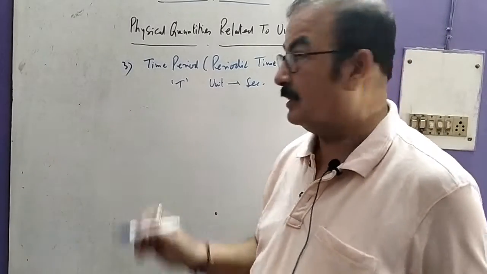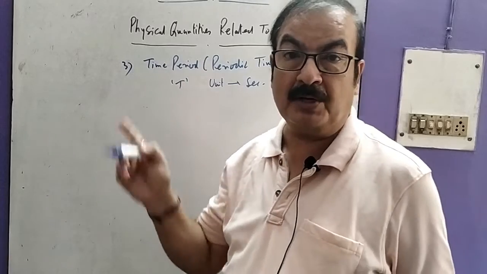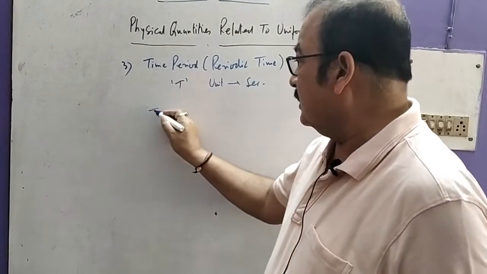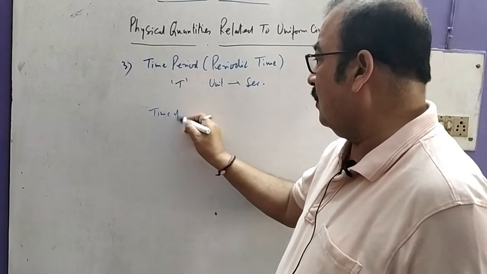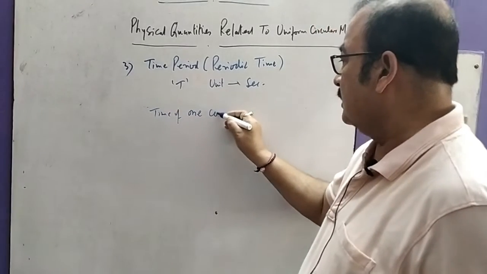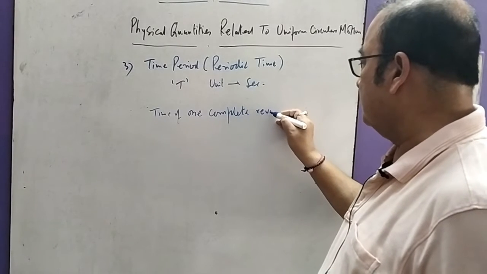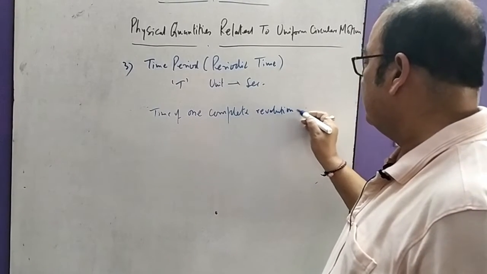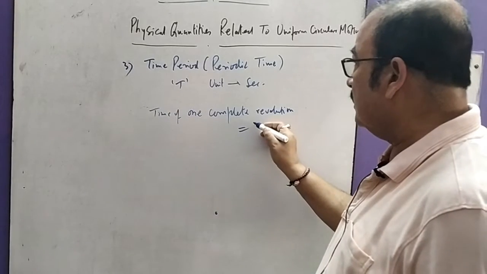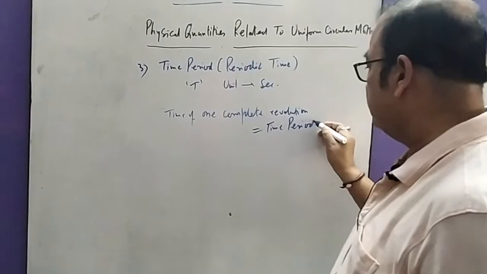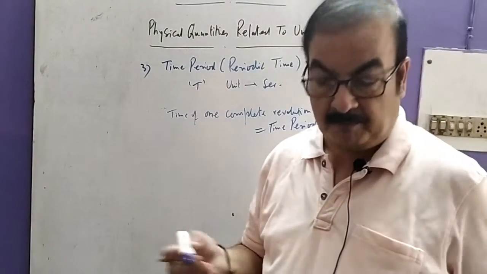It is the time in which one complete revolution is made. Time of one complete revolution is called time period. One round means one complete revolution.